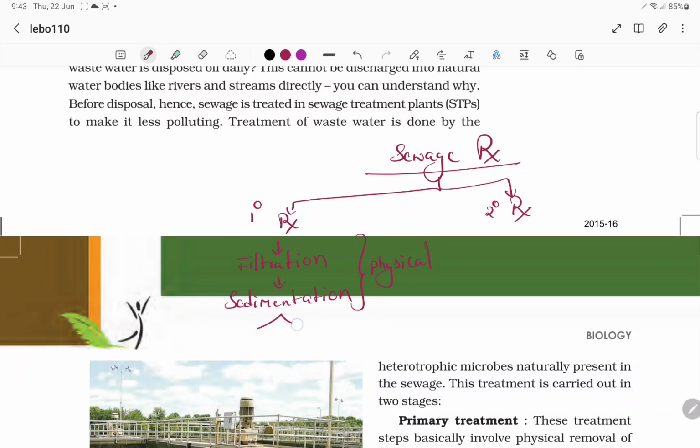Sedimentation gives two things: primary sludge and effluent. Now we are taking this effluent to secondary treatment.